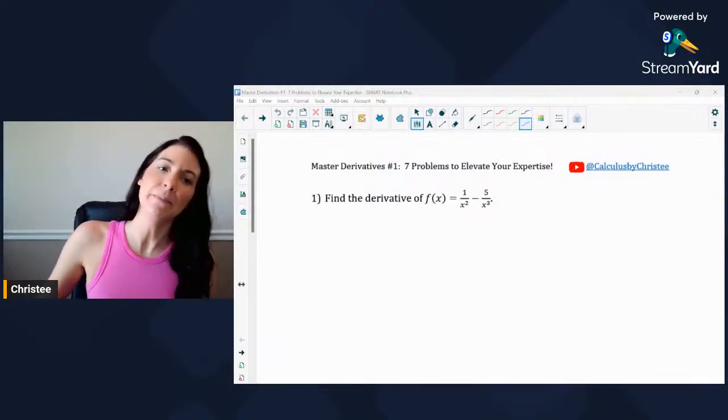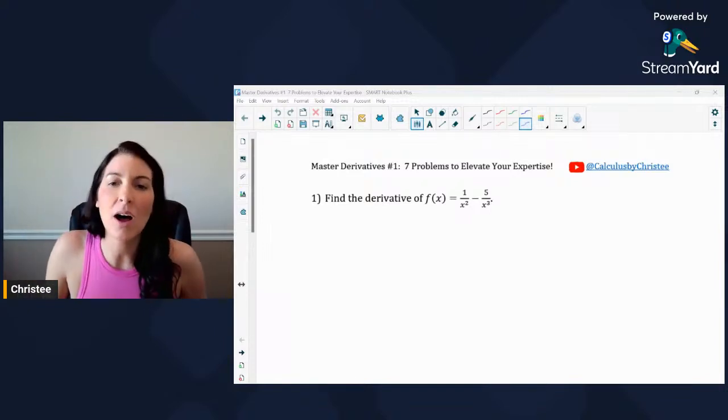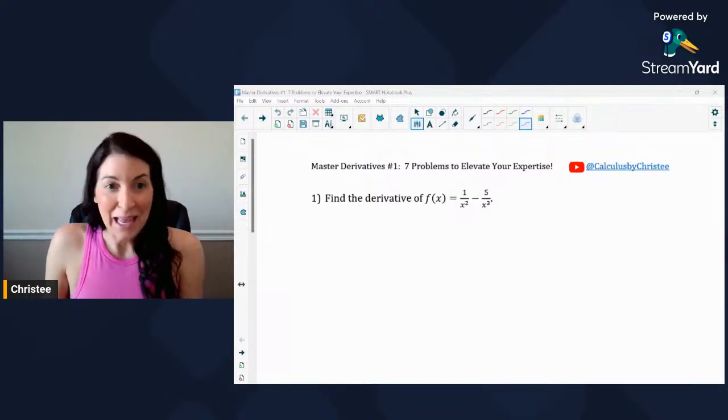So, like I said, open up that PDF, print it out if you're able to, or if you have a tablet, you can follow right along with me. And let's get headed to the first problem.